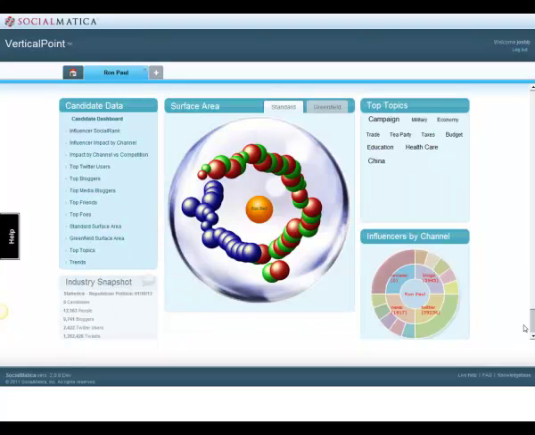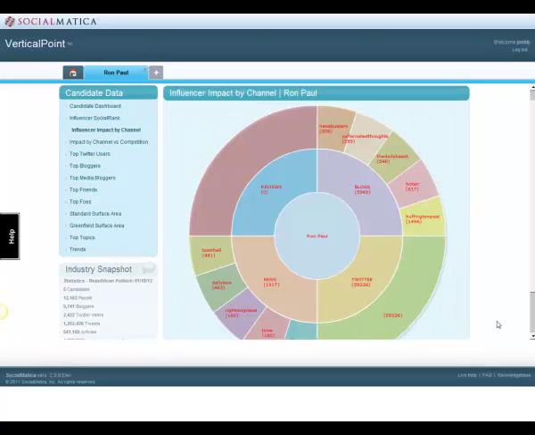In addition, you can look at a brand or a target focus of, say, a candidate, in this case of a political campaign. In Ron Paul's case, we can see all the people who influence Ron Paul's social identity, both positive, negative, and neutral. And if that weren't enough, we can actually drill into the content where these sources are being cited. Here we have a radar of all of the content and the tabular totals of how much of that content has been created. All concerning Ron Paul, all concerning politics.